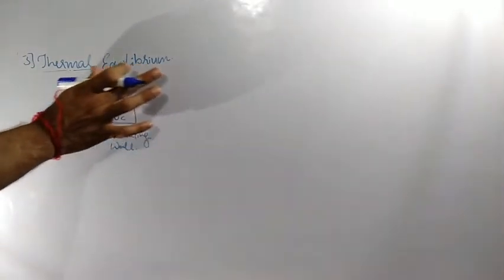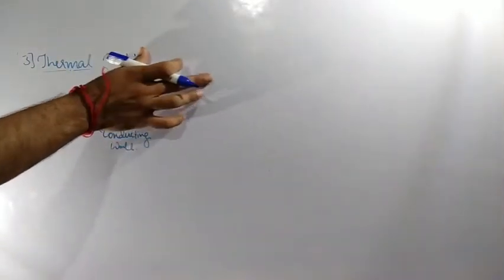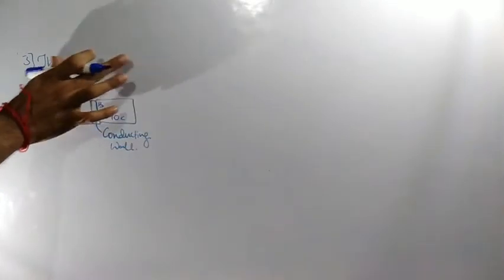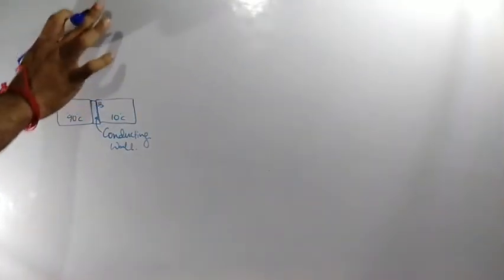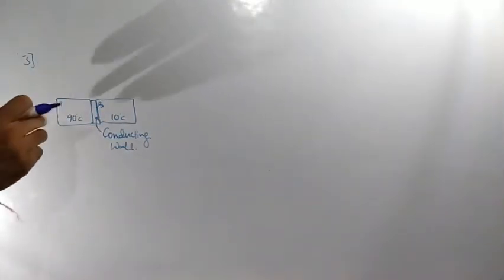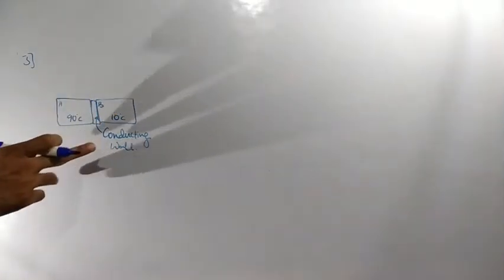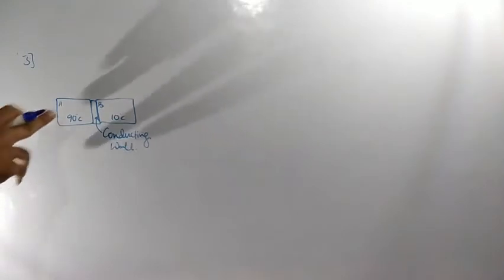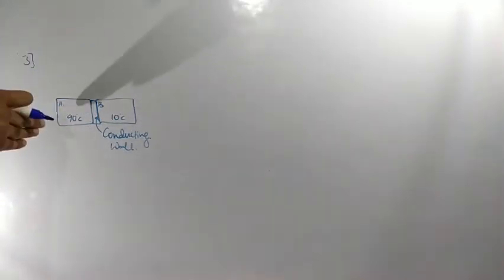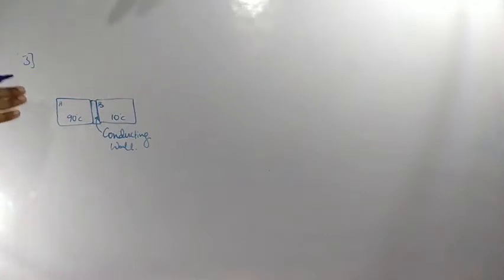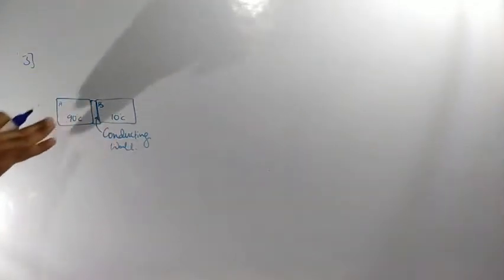Two bodies are said to be in thermal equilibrium if they attain the same temperature. At present the temperatures are different, but when we place them in contact with each other, heat energy flows from the body at higher temperature to the body at lower temperature.